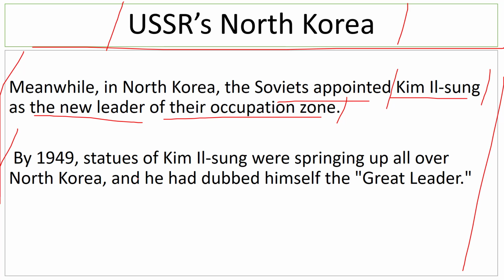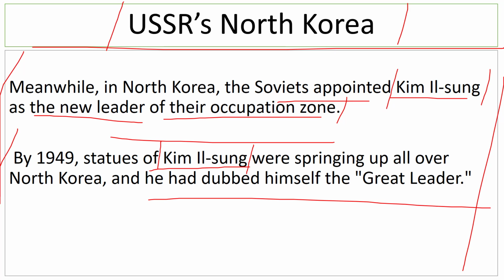He wanted the people of North Korea to feel as if Kim Il-sung is the ultimate supreme leader who will guide North Korea towards a brighter future where they will occupy South Korea and reunify the Korean Peninsula again and take the Korean Peninsula to new heights. So all these dreams were sold to the Korean people, and they were told that Kim Il-sung will lead them to success. And he also dubbed himself the great leader.